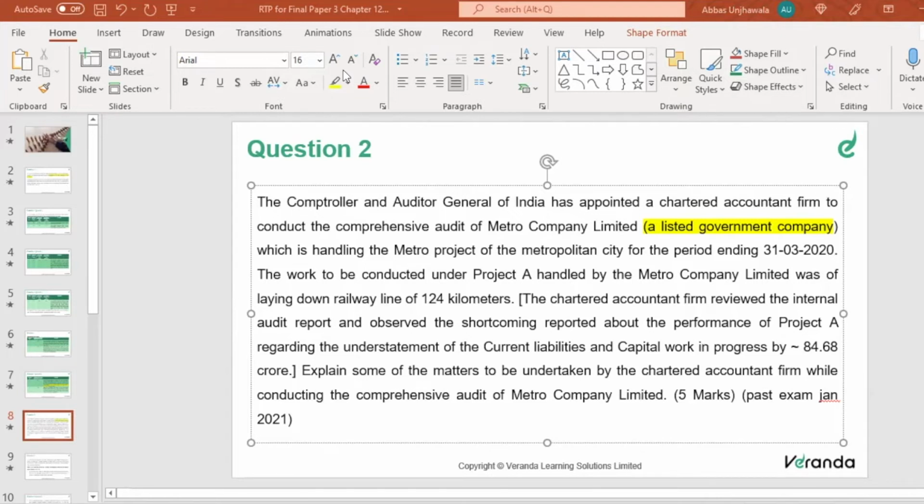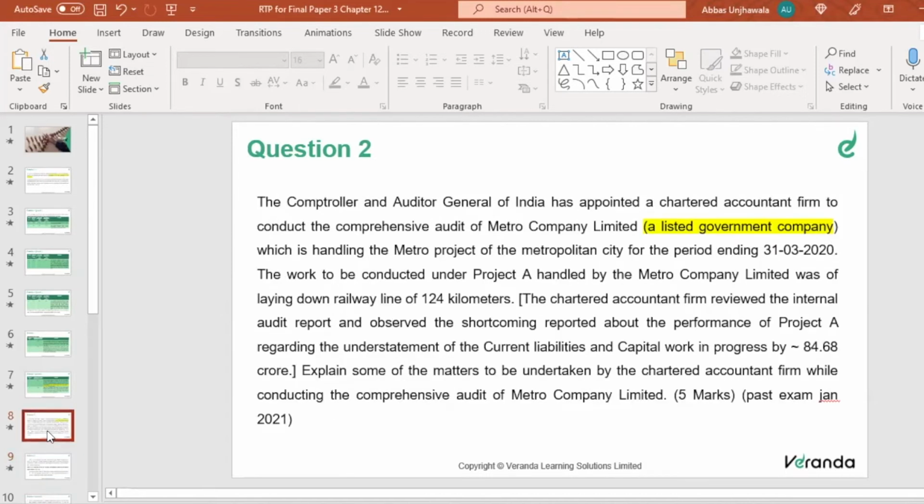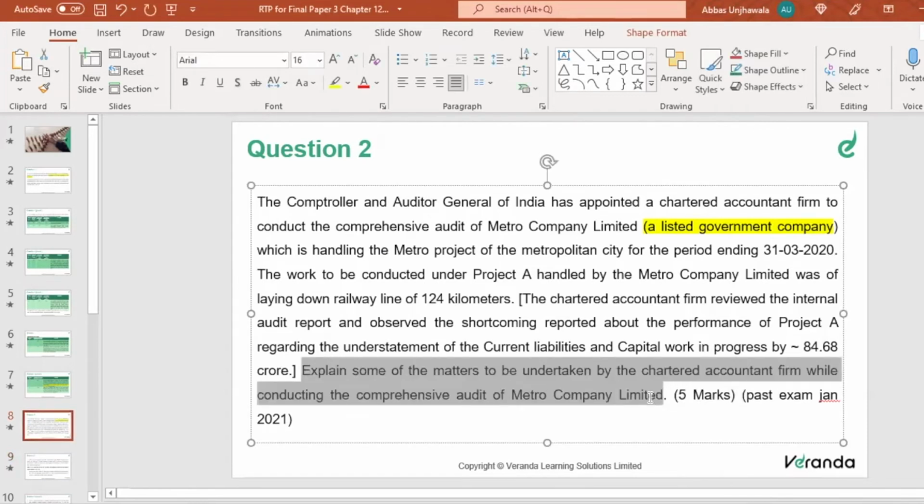Okay, so now going back to the answer. A CA firm has been appointed to conduct a comprehensive audit of Metro Company Limited, which is a listed government company handling the metro project. The CA firm has observed the shortcomings stated in the internal audit report regarding the understatement of current liabilities and CWIP by 84.68 crore. Now, what is the question, sir? The question is very clear: explain some of the matters to be undertaken by the CA firm while conducting the comprehensive audit of Metro Company Limited.